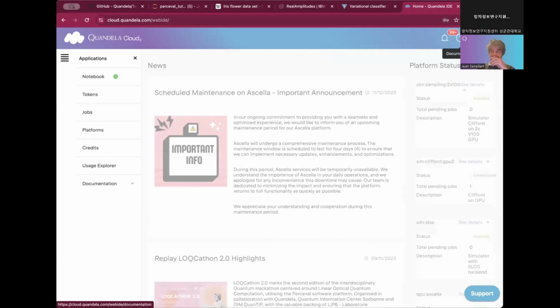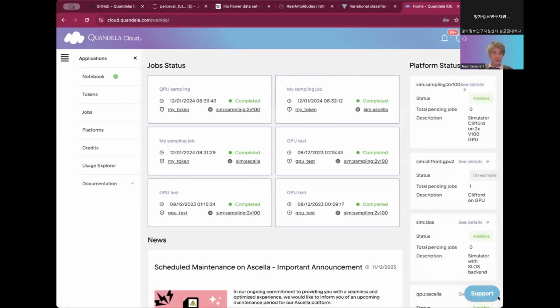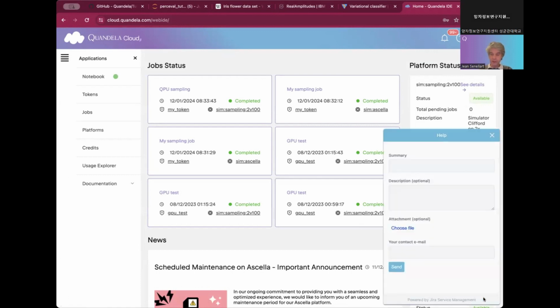Okay, so when you arrive at the home page of Candela Cloud, it's the dashboard, where you see the different activities and the different metrics of your platform and your environment. Note the support button that you have here.